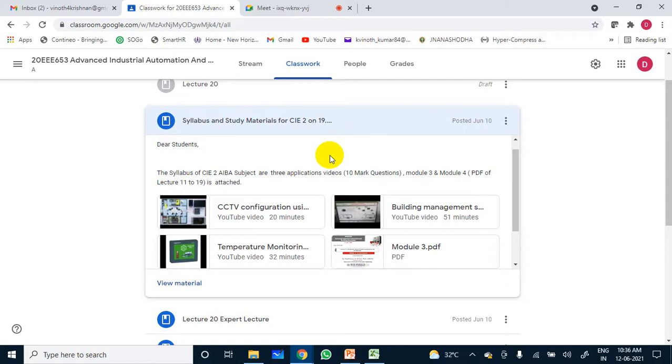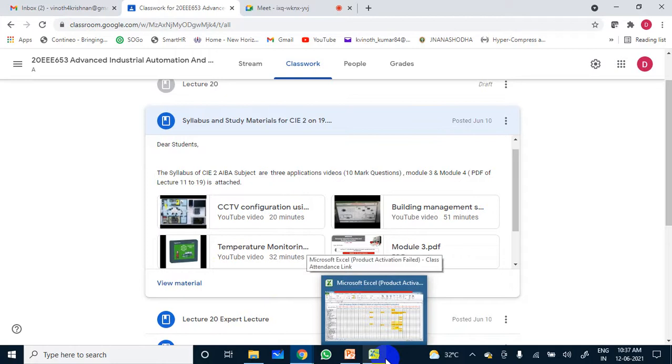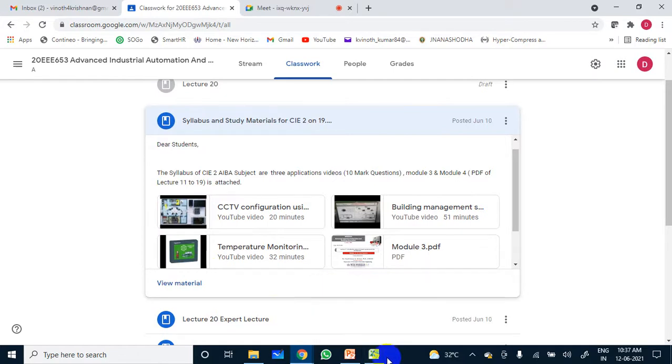And the assignment deadline: today is the last date. As per the academic calendar, today I have to enter the marks in the Contino portal, the official portal, by 5 p.m. Anirudh, this instruction is for you.